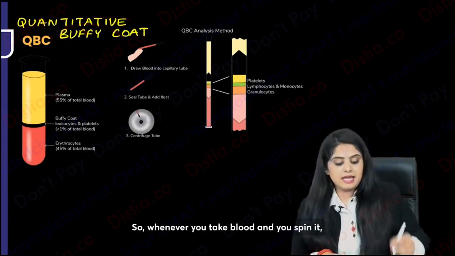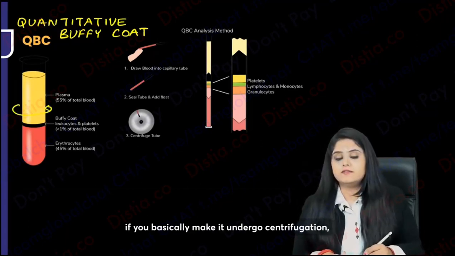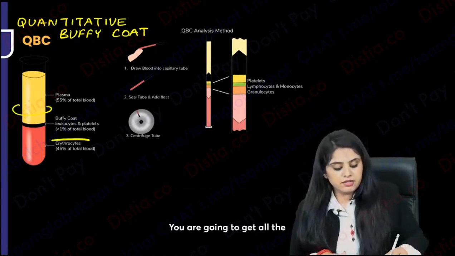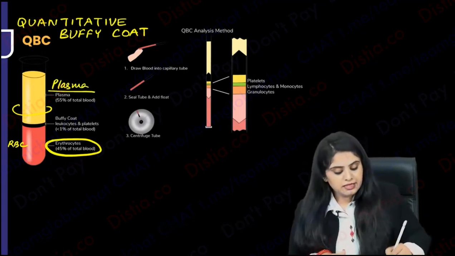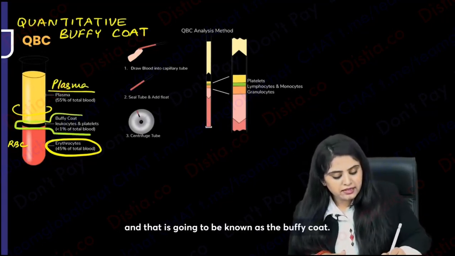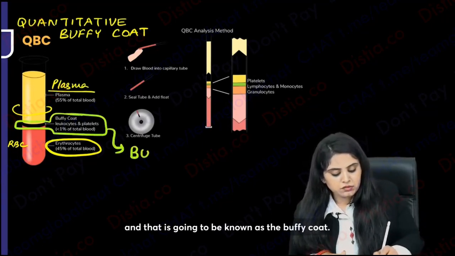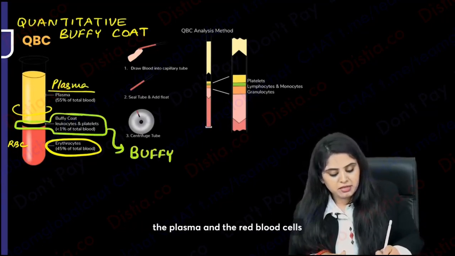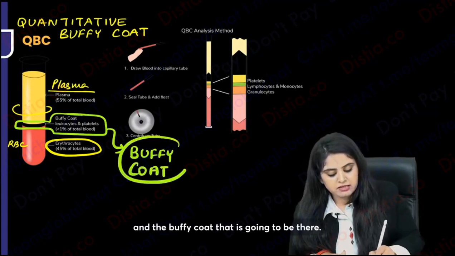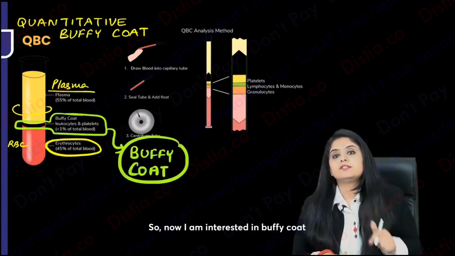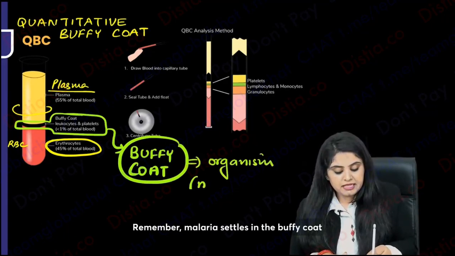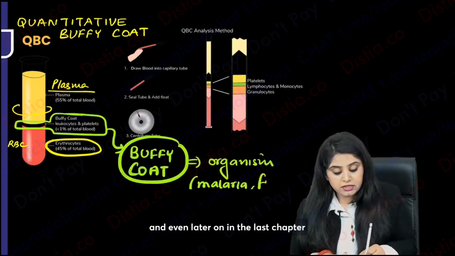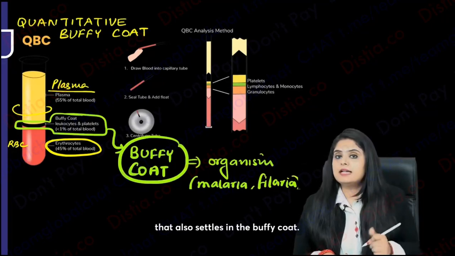Whenever you take blood and you spin it, if you make it undergo centrifugation, you're going to get all the red blood cells at the bottom and all the plasma at the top. But where did all the WBCs and the platelets go? There is a tiny little zone in the center, and that is known as the buffy coat. So please remember, there is the plasma, the red blood cells, and the buffy coat. I am interested in the buffy coat because all the organisms are going to come over here. Remember, malaria settles in the buffy coat, and even later on in the last chapter when you study filaria, that also settles in the buffy coat.